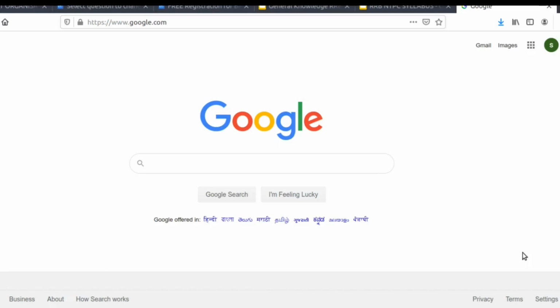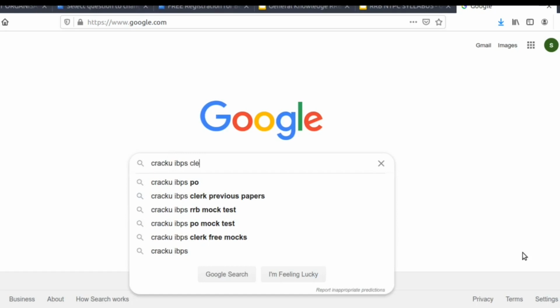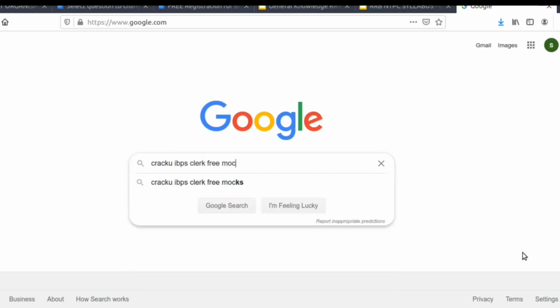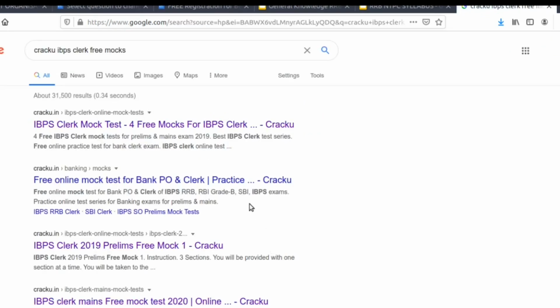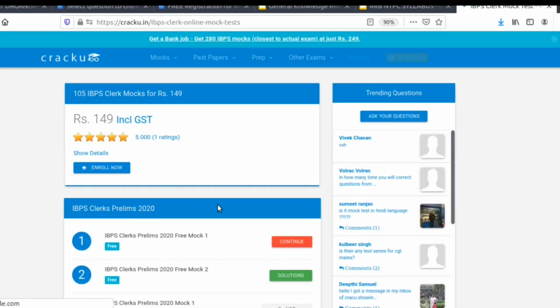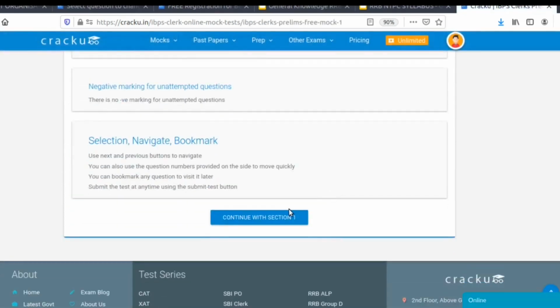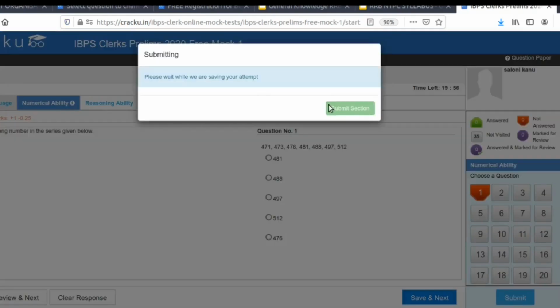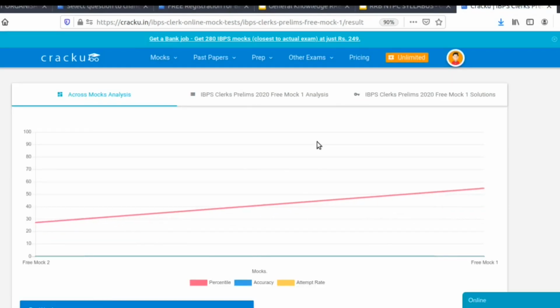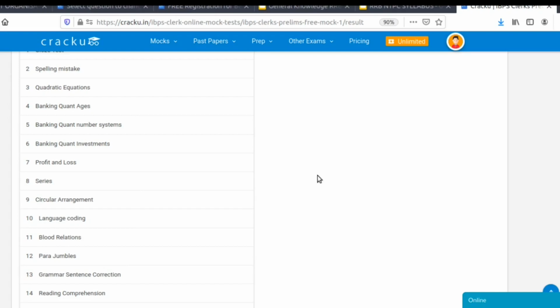For that, you only need to Google search CrackU IBPS clerk free mocks. Then click on the first link and start the exam. After completing the test, you get a complete detailed analysis of your performance with percentile, accuracy, attempt rate and detailed solutions.